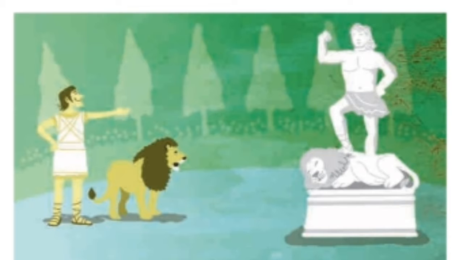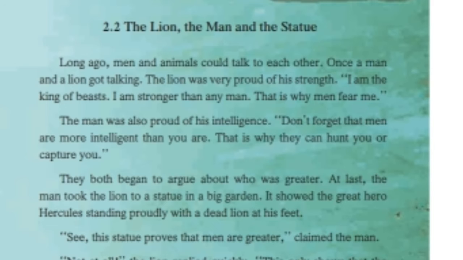Now we are going to read the text, students. 2.2 The Lion, the Man and the Statue. Long ago, men and animals could talk to each other. Once a man and a lion got talking. The lion was very proud of his strength. I am the king of beasts. I am stronger than any man. That is why men fear me. The man was also proud of his intelligence. Don't forget that men are more intelligent than you are. That is why they can hunt you or capture you. They both began to argue about who was greater.